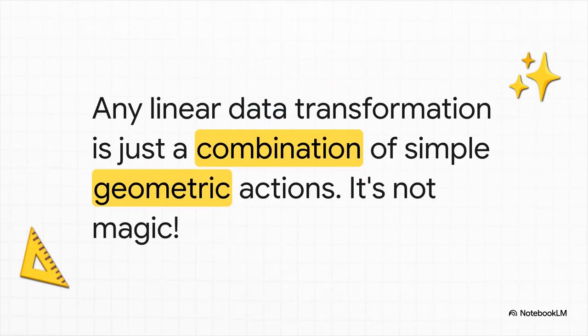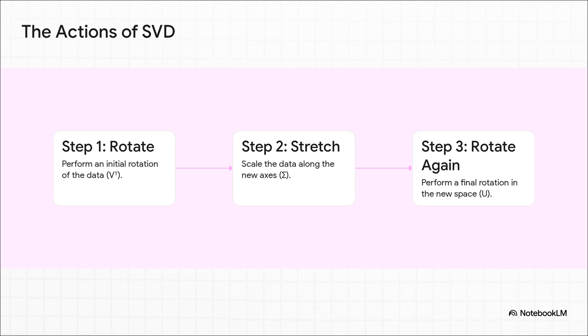So the huge insight here is that any complex data transformation isn't some crazy black box of math magic. Nope, it can always be broken down into a simple series of intuitive geometric actions. It's all just geometry. And SVD tells us exactly what those actions are, and there are only 3 of them. First, it does an initial rotation. Then, it stretches or maybe squishes the data along the new axes. And finally, it does a second rotation in that new space. That is all any matrix ever does. It's just rotate, stretch, rotate.